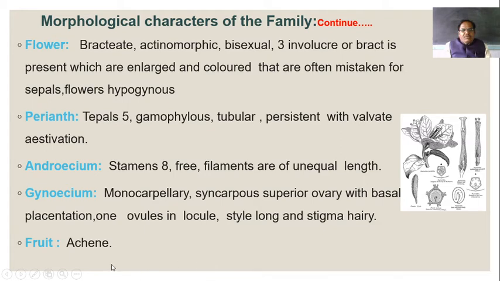And fruit is of achene type. What is the nature of achene? That is, the actual seed and the seed coat get separated. And such fruit is dry and indehiscent. That is, such fruit never bursts open with a noise. They never open, but they are dry. They are brownish black in color. They never burst open, but they are dry and indehiscent.